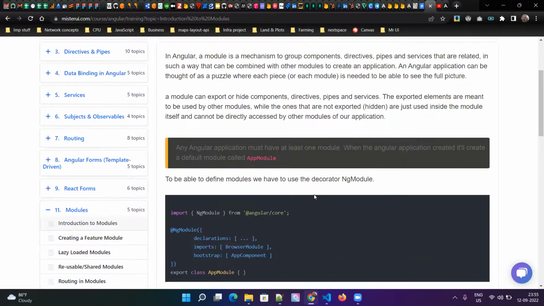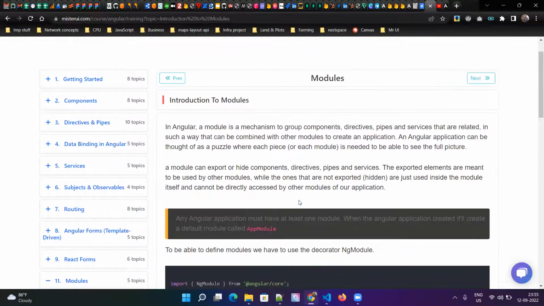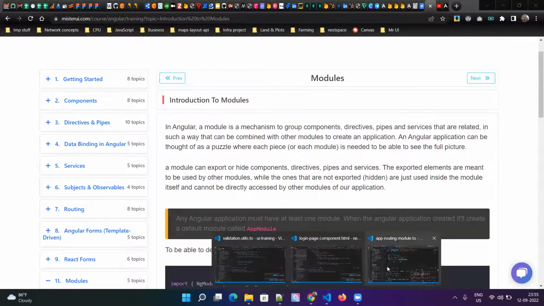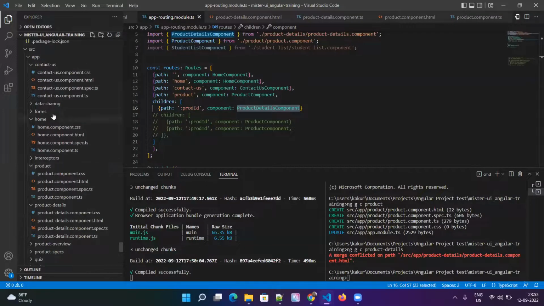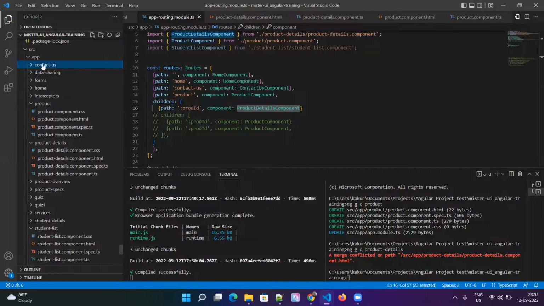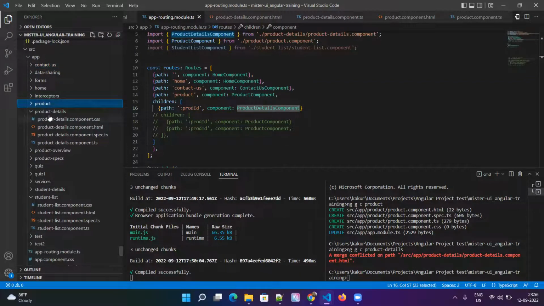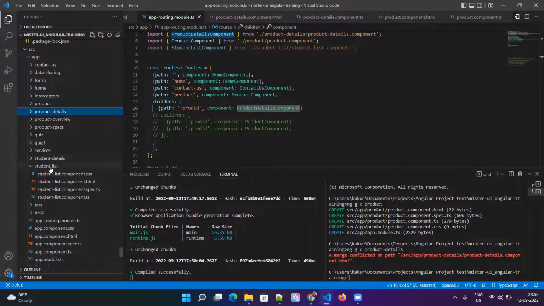they'll ask how many modules Angular creates for us by default. I think you know the answer to this question. How many modules does Angular create when we create an Angular application by default? Root module.